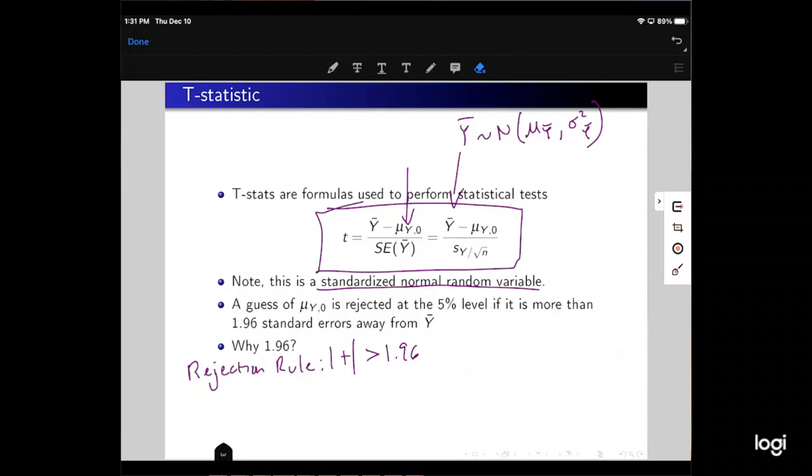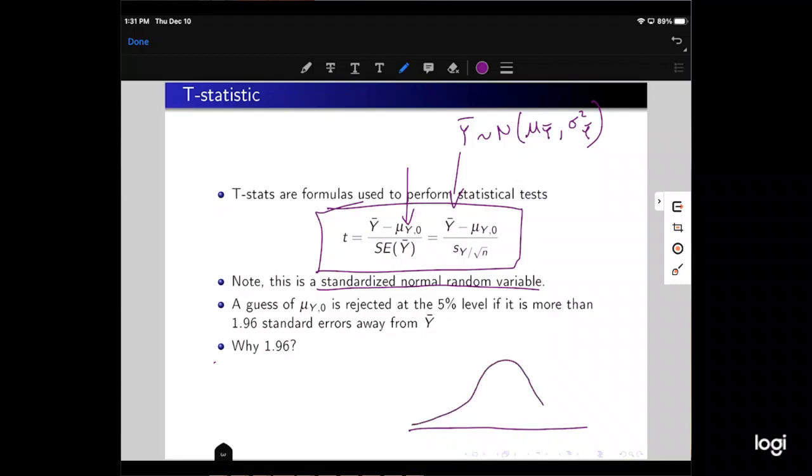Okay, let me draw the standard normal distribution curve here. What we're really doing is taking the standard normal distribution curve. Let's say we centered it at mu y naught, our null hypothesis, and let's say the null is equal to 0. So we have a perfectly centered standard normal random variable. Why 5%? So what's at 1.96? What's at negative 1.96? If we go look up negative 1.96 on the z table, what does it tell us?